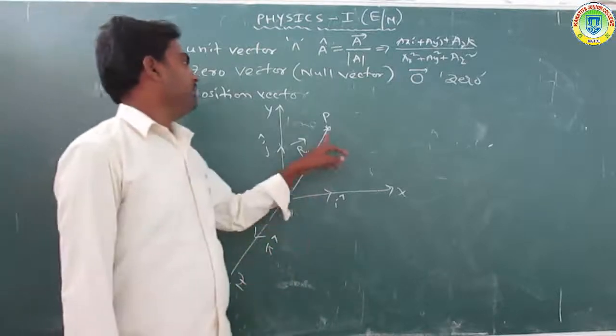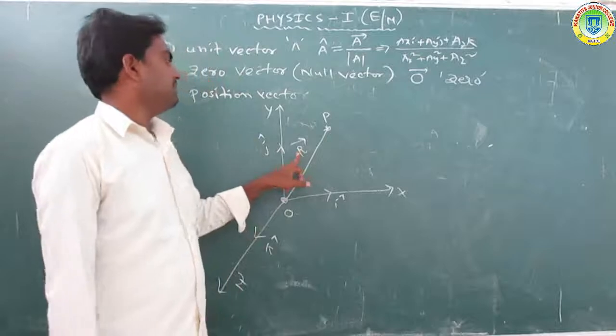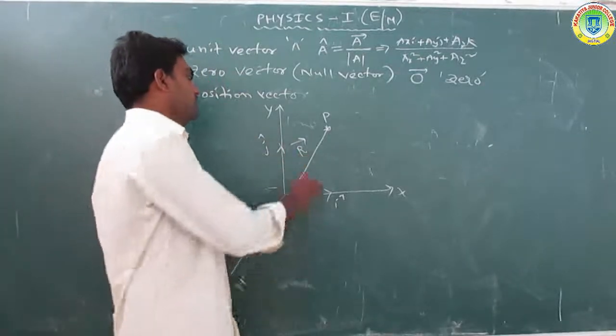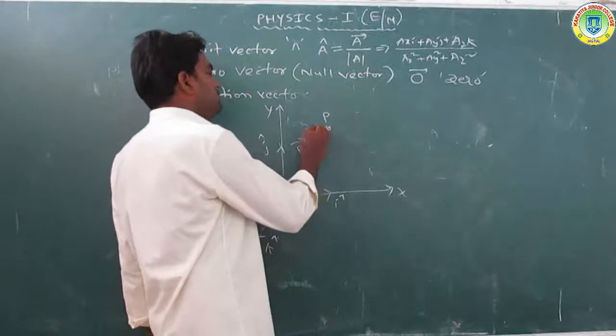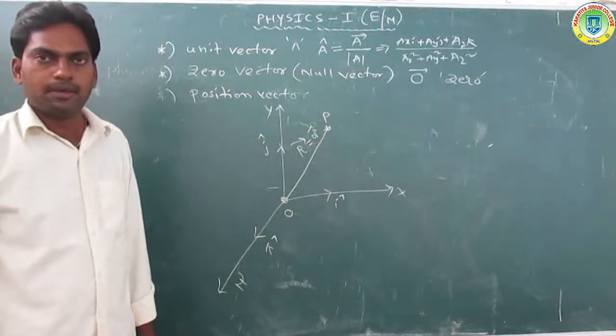Now take a point P in space and join it to the origin. So OP is called R. R is the position vector, also written as OP.